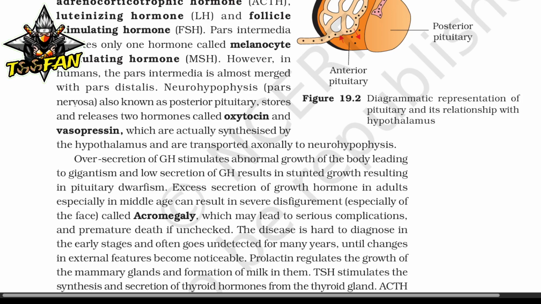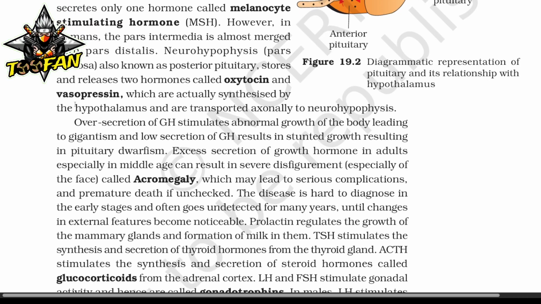The disease is hard to diagnose in the early stage and often goes undetected for many years until changes in external features become noticeable. Prolactin regulates the growth of the mammary glands and formation of milk in them. Thyroid stimulating hormone stimulates the synthesis and secretion of thyroid hormone from the thyroid gland.